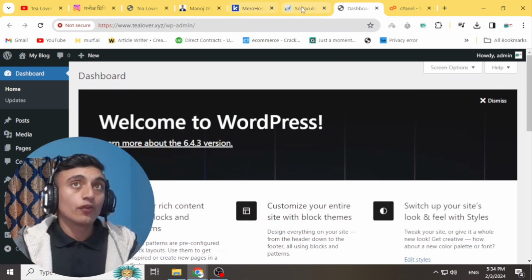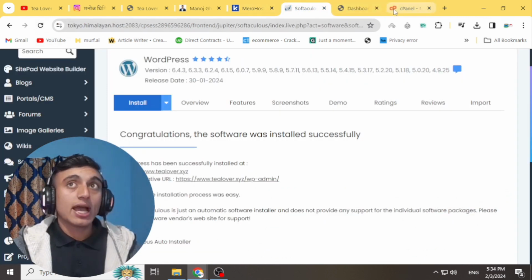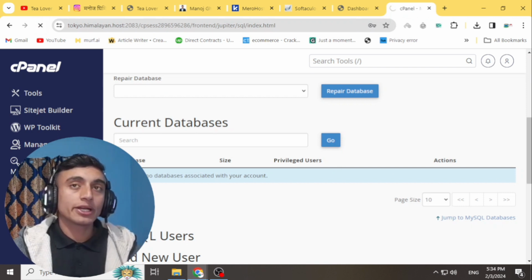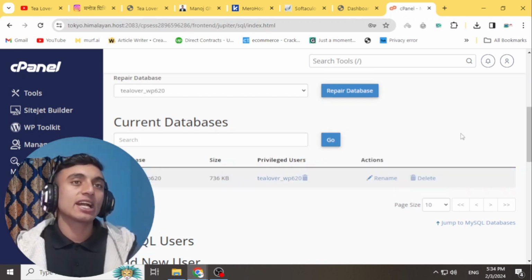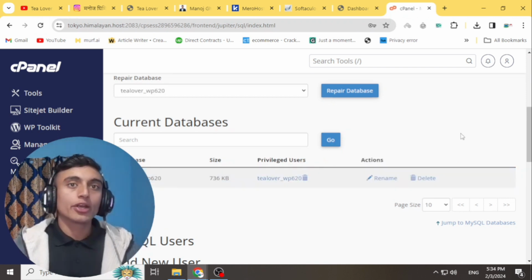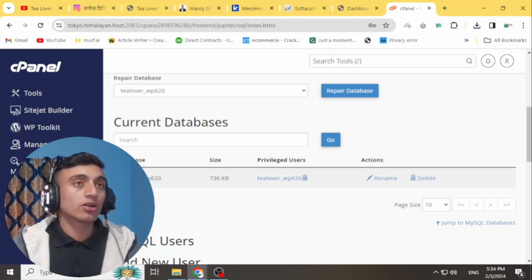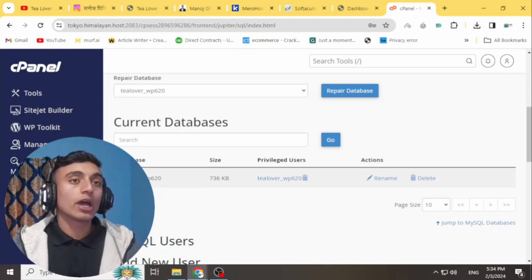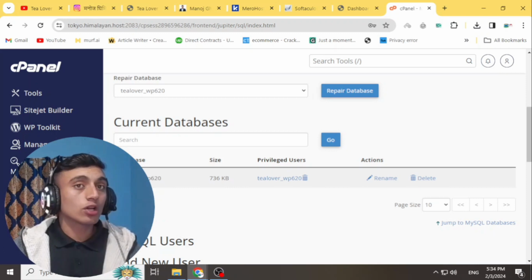Okay, so we'll go to the database and check it, and I'll show you that the database has been updated and we do not have to do anything in this database if we are working online. Here you can see that our database has been successfully assigned and we do not have to create or manage the database if we are using online hosting and a domain. But if you are creating WordPress on a local computer, then you have to manage or assign the database for the WordPress installation.